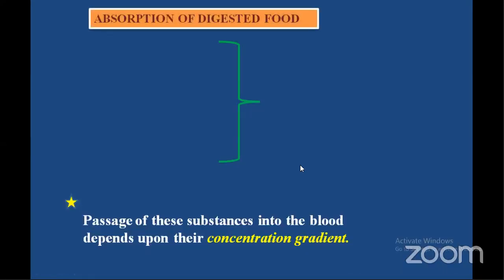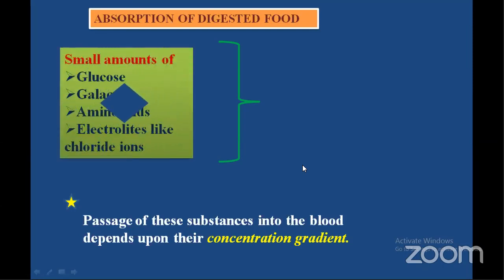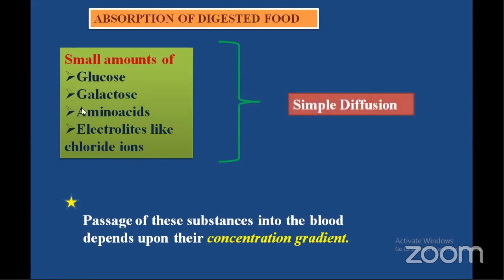Next, let's see the list of different substances, digested food materials, and how they undergo the absorption process, by which process they are absorbed. Small amounts of glucose and galactose, these two being monosaccharides, and some amino acids, and electrolytes like chloride ions, are absorbed into the cells or blood by simple diffusion.